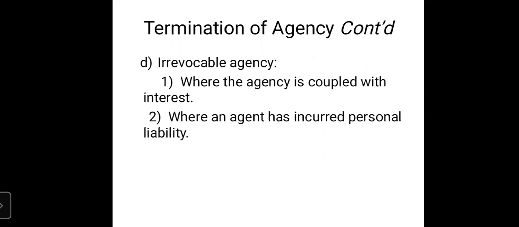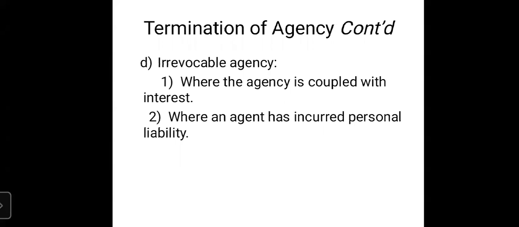So here, till that guarantee period is over, the agency cannot be cancelled by the principal, because here again personal liability of the agent is involved.